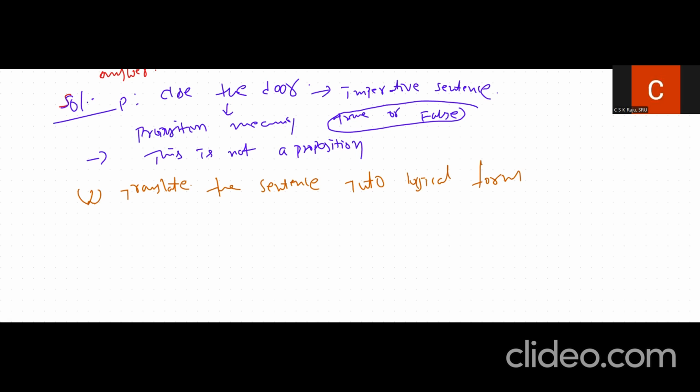The sentence is, if it is raining, then the ground is wet. So now we want to transform the given sentence into the logical form, as we discussed.